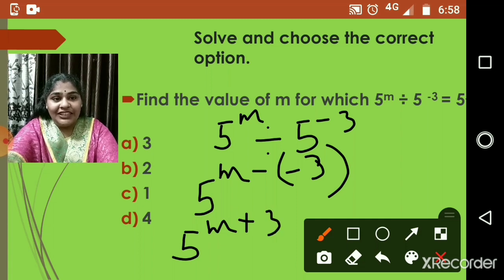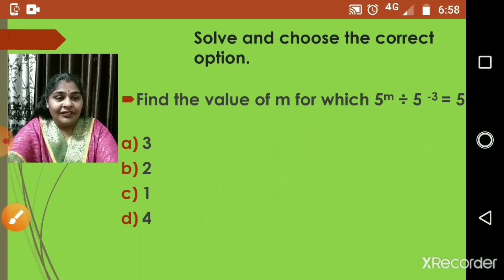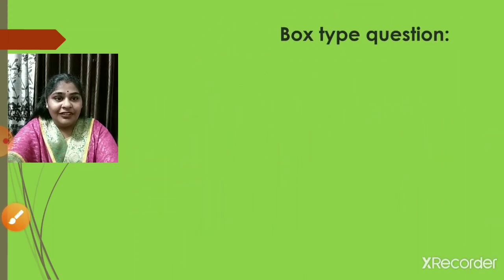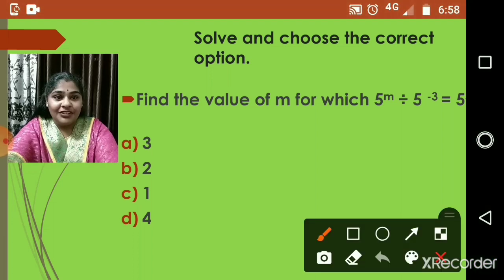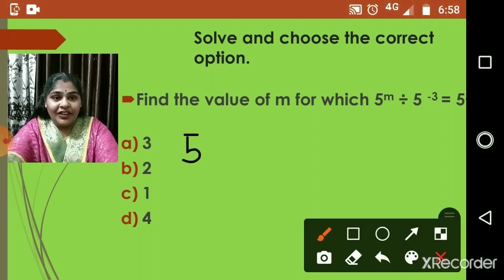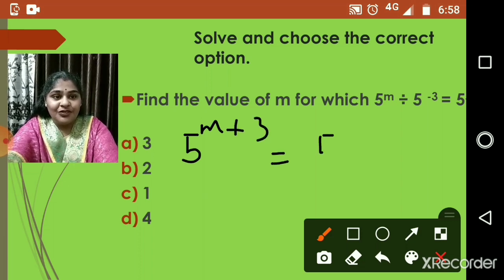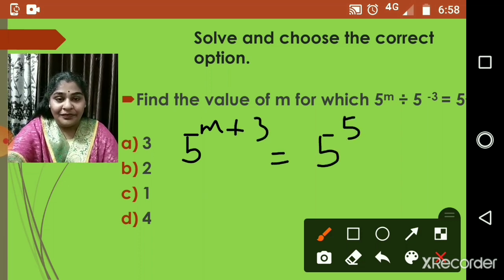And now you can equate this with our question, that is 5 raised to 5. So it was 5 raised to m plus 3 is equal to 5 raised to 5, right?